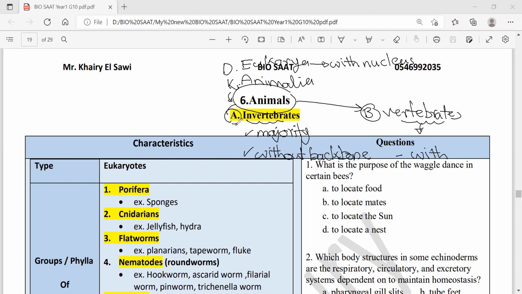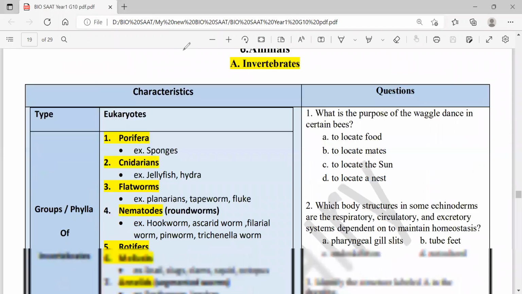Okay, let's focus in today's session on invertebrates, animals without backbones. This group includes about 10 groups or phyla, the plural of phylum. Phylum is the level lower than kingdom. A kingdom is a group of related phyla. What are these phyla and how are they different? Let's get started. All clear? Now let's move to these groups.